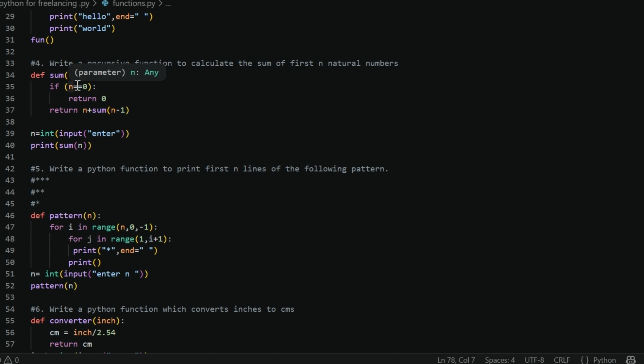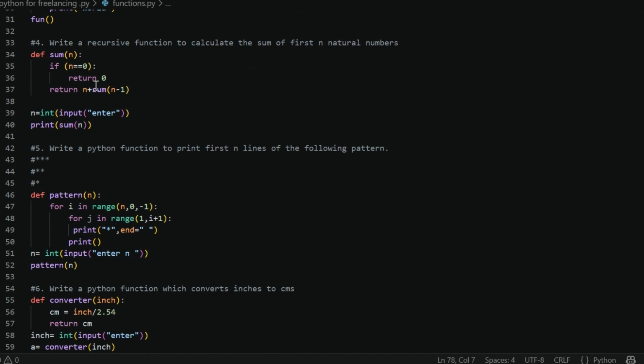If n is equal to 0, then return 0. If not, then what will be returned? It will return n plus sum of n minus 1. Like I am finding the sum of the first 5 numbers. So what will it do? 5 plus sum of n minus 1 is what? 4 plus n minus 1 is what? 3 plus 2 plus 1. That's how it will get the sum of 5 numbers. Okay, and then return is something that when it calculates the whole value, it returns to the function, and the function call is under the print function, then it will print the output.